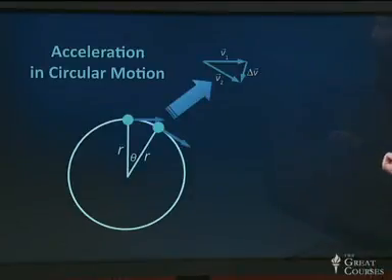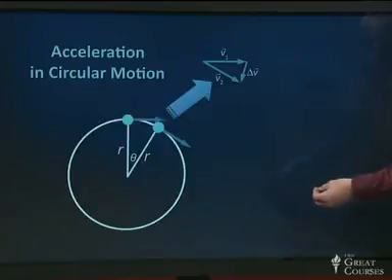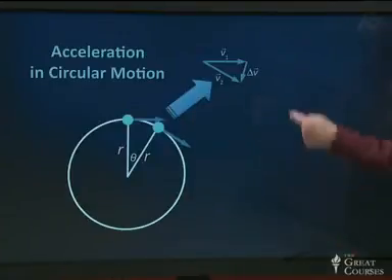So I now have a new vector introduced. That's the change in the velocity between when the ball was at this position and when it was at this position, and that is the clearest indication that we're dealing with accelerated motion. Because if there were unaccelerated motion, if we had no acceleration, those two velocity vectors would sit right on top of each other and they'd be the same. This is accelerated motion. Circular motion is accelerated motion. There's the clue. We have a delta v.